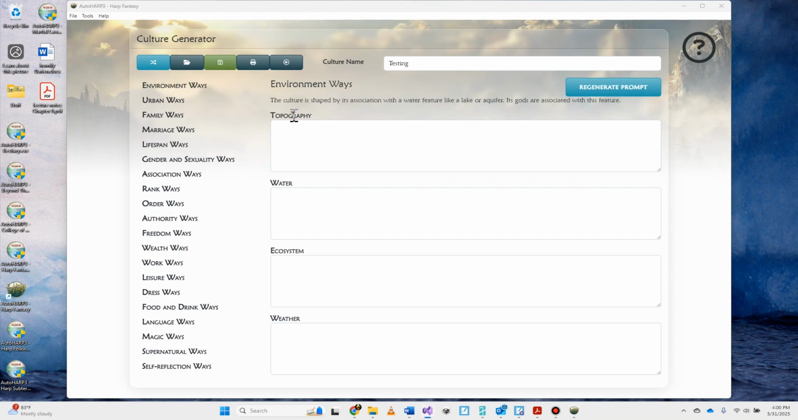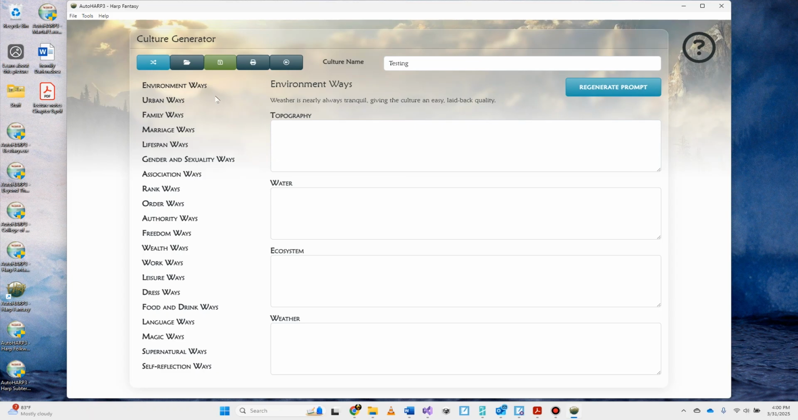Each one of these categories is going to have a prompt that's going to shape the way you type in the topography, the water, the ecosystem, the weather. Or maybe you don't want to use the prompt, or maybe you want to regenerate the prompt and come up with something slightly different. Like, weather is nearly always tranquil, given the culture an easy, laid-back quality.